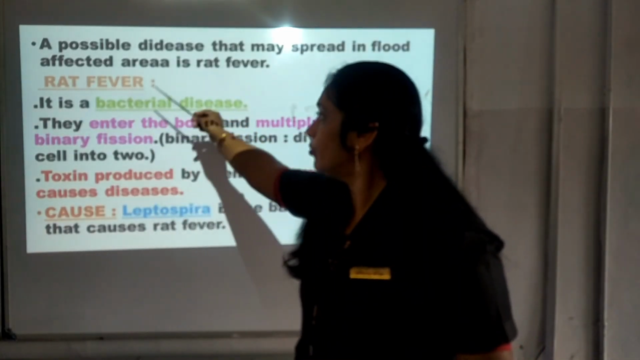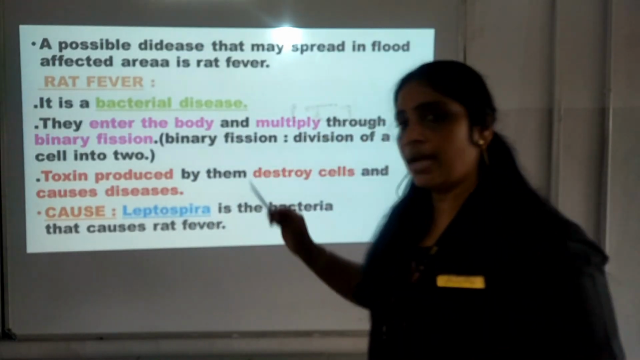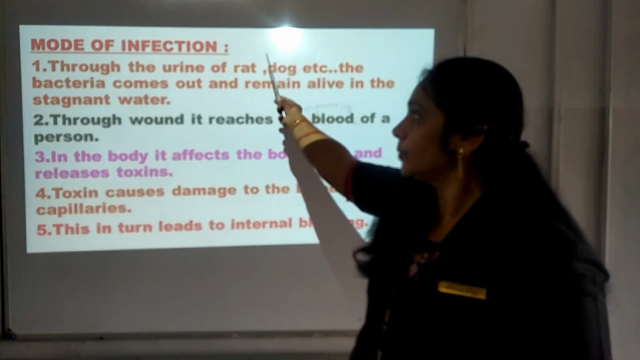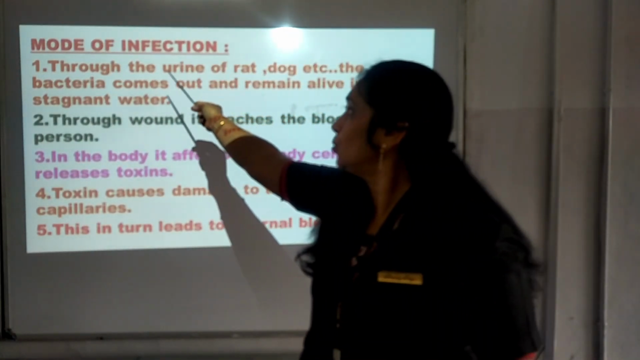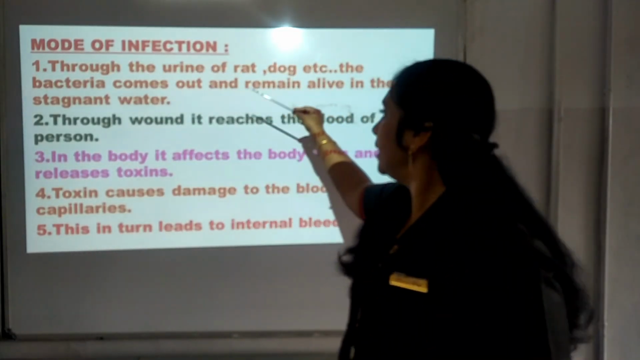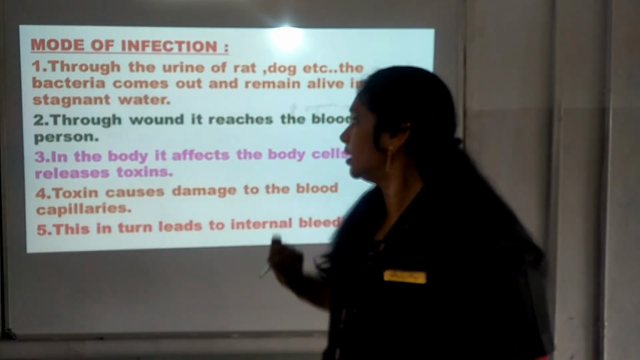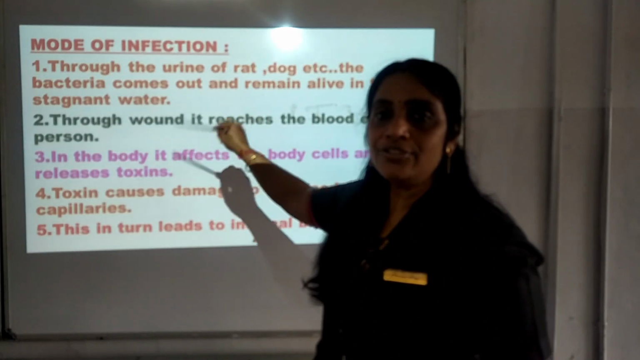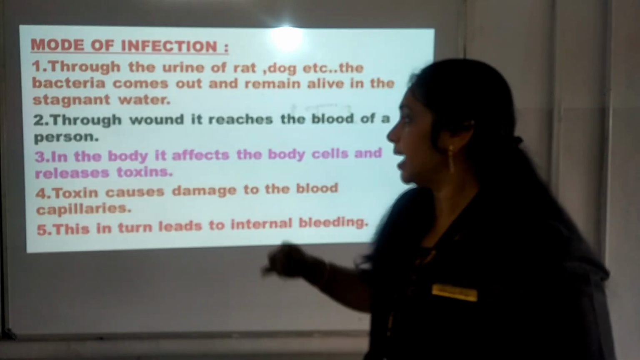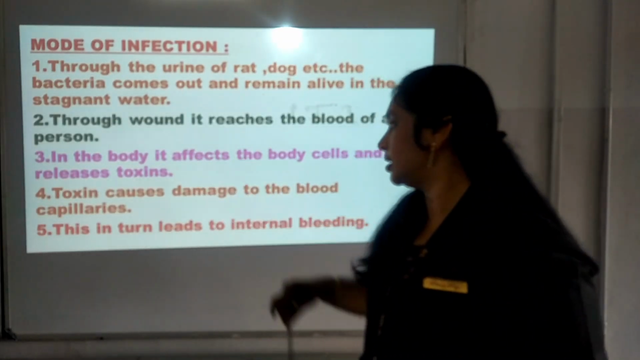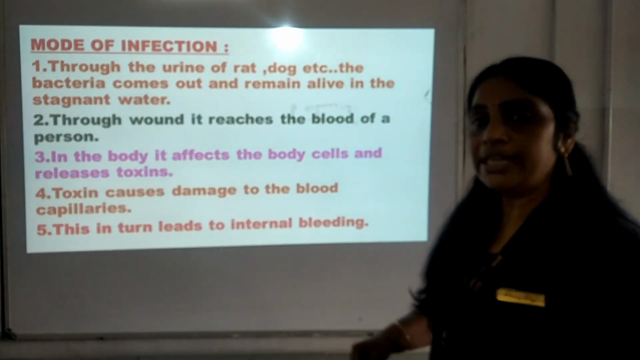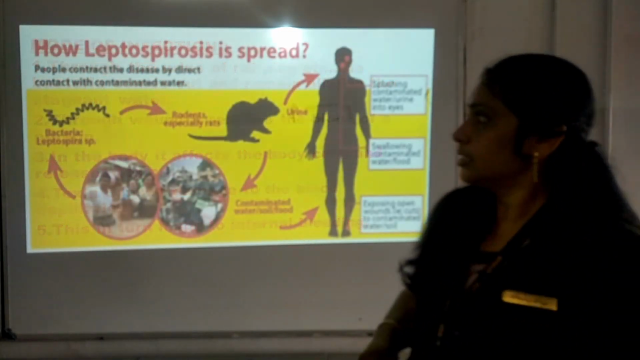The causative organism for the rat fever is Leptospira, which is a bacteria, and later on we understood the mode of infection of leptospirosis. It is through the urine of rat, dog, through which the bacteria will be coming out and it will be remaining alive in the stagnant water, and then it will be entering into the body of the person through the wound. There it will be releasing the toxin and thus causing the damage to the blood capillaries. Later on it will be leading to internal bleeding. I think this thing you would have understood.